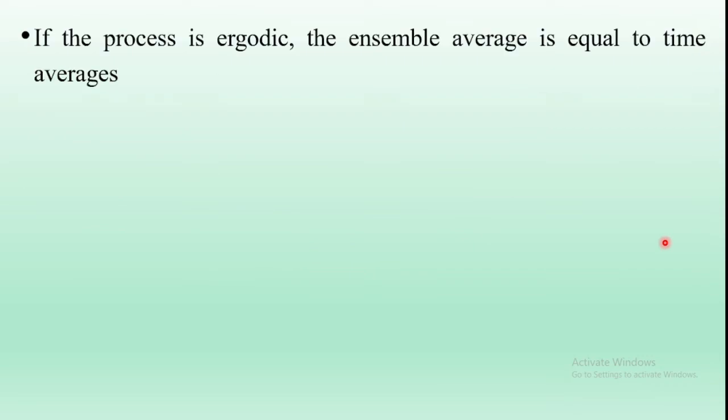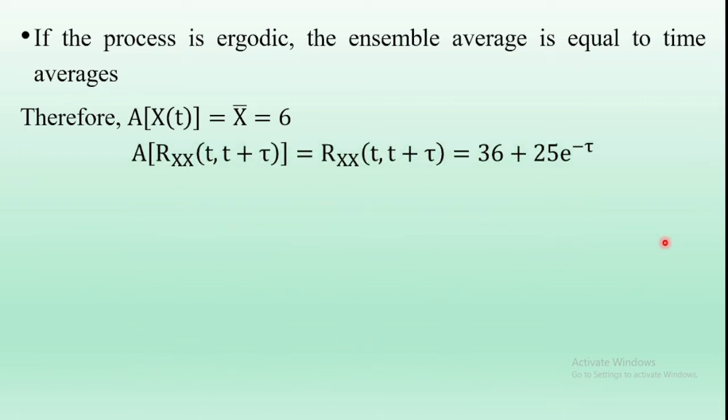Third bit solution: if the process is ergodic, the ensemble averages are equal to the time averages. Now we are given that the ensemble average or statistical average value is 6, and the time average A[X(t)] is equal to 6, and the time average autocorrelation function is equal to the ensemble average autocorrelation function. Here the statistical autocorrelation function is 36 plus 25 e^(-tau). Therefore the process is ergodic.